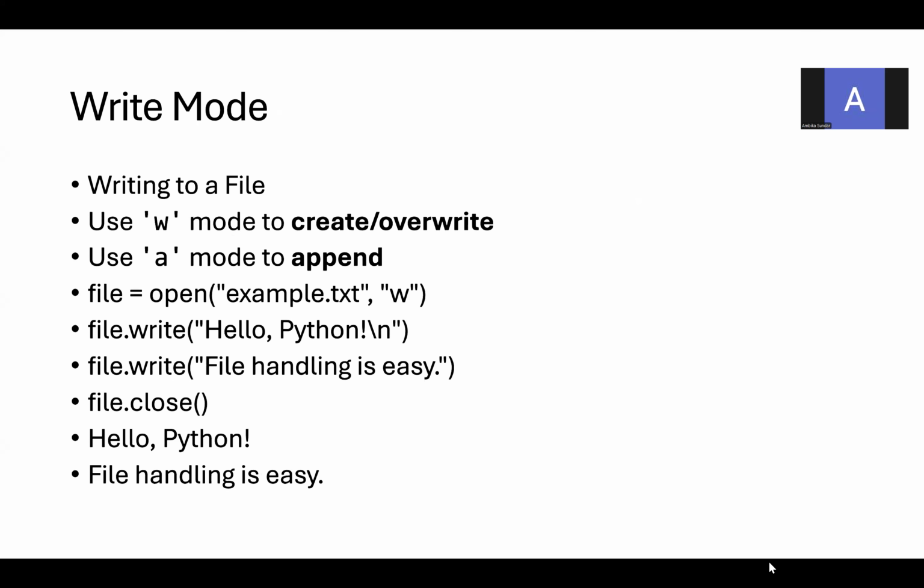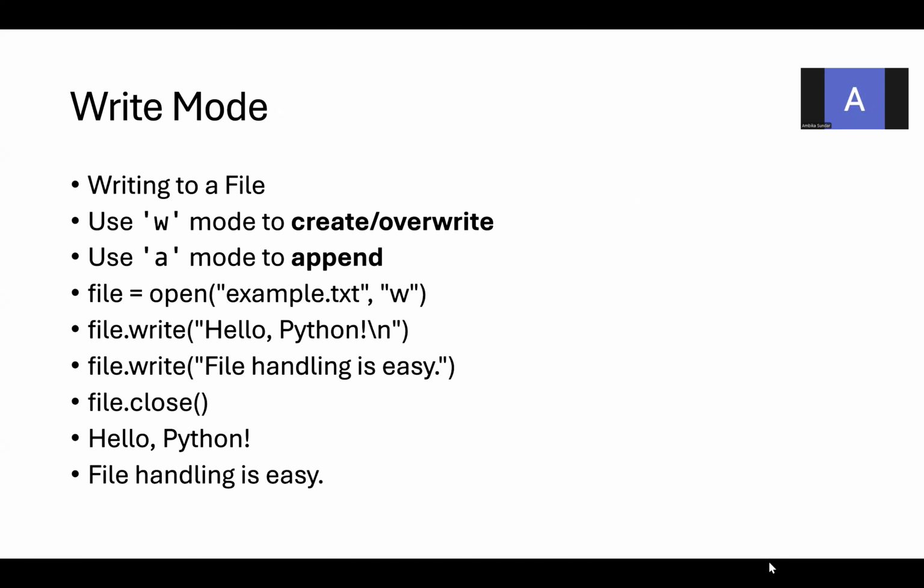In the write mode, open the file in the write mode. It is to create or overwrite. If the file is not there, it is going to create a new file. If the file already exists, it is going to overwrite the existing data. Using the append mode, we add extra data to the existing data.